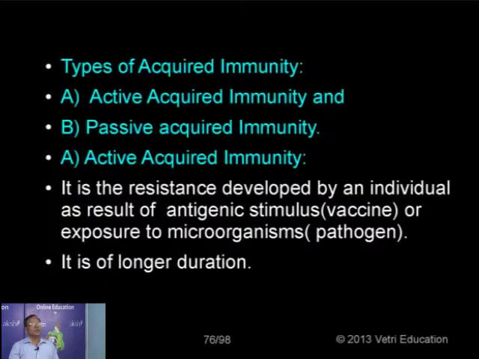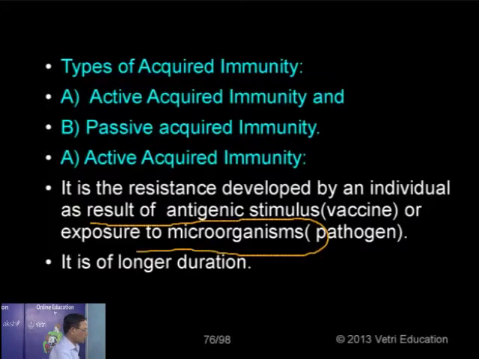So let's take what you mean by active acquired immunity. Now, it is a resistant power developed by the individual by two ways. Either by recovery from natural infection, that is while you are exposed to the microorganisms, by means of a pathogen. It is a type of immunity developed in an individual after recovery from an infection caused by a pathogen. This is what is called a natural method, because you are recovering from the disease and at the same time we are getting immunity power.